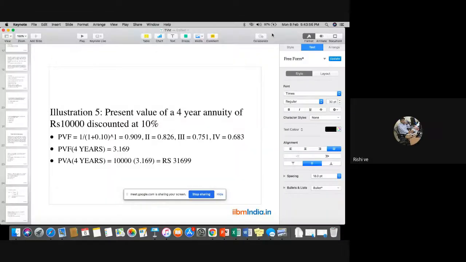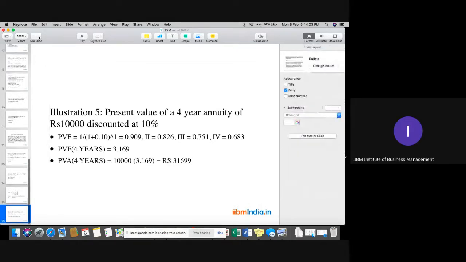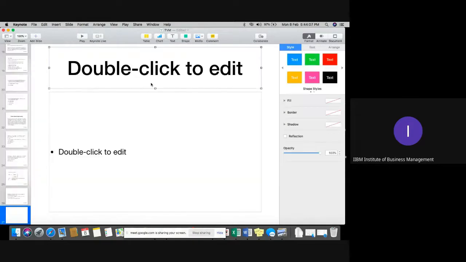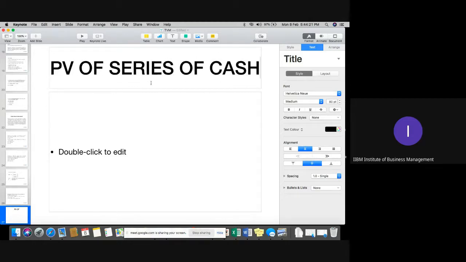Sir. Sure. Now, one more calculation which we will do right now for the even series of cash flows. Let me go through this. That is present value of an even cash flow and present value of uneven cash flows. First of all, we are going to calculate the present value of a series of cash flows.